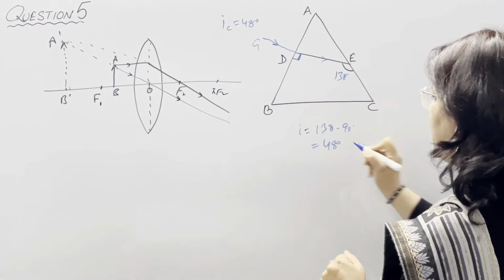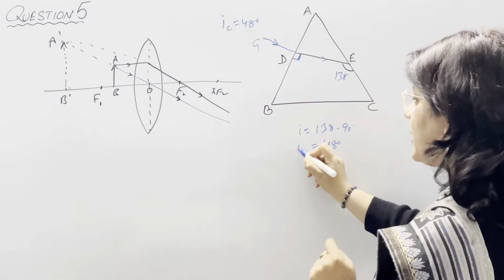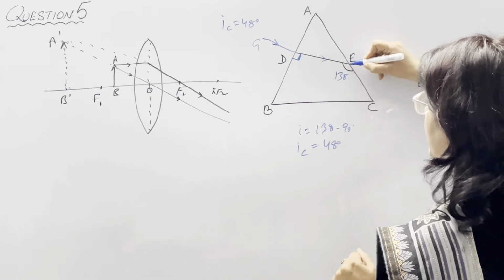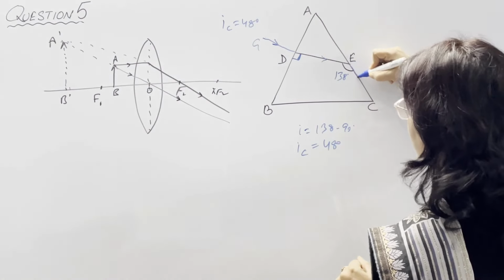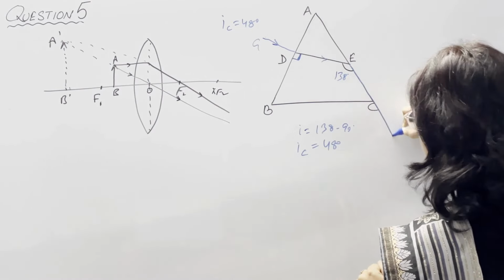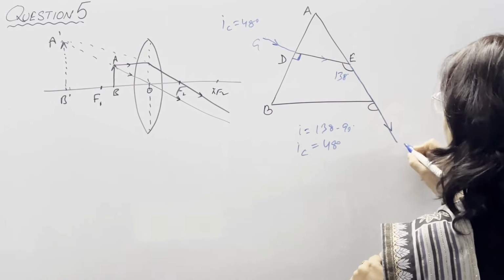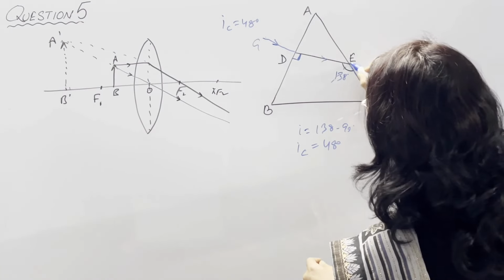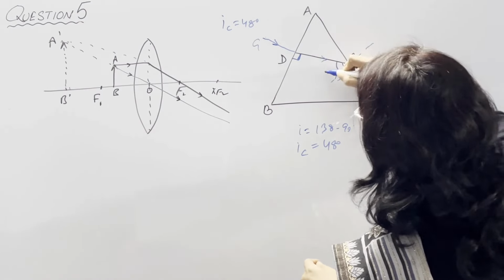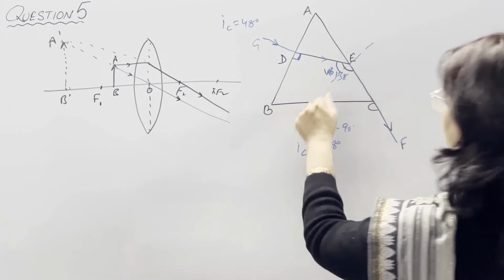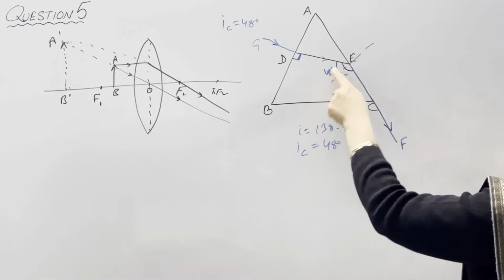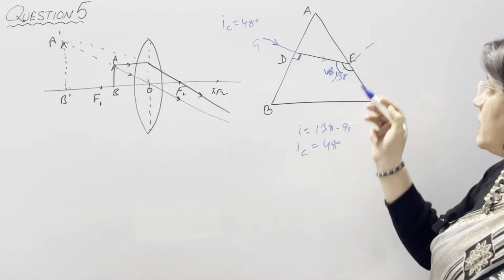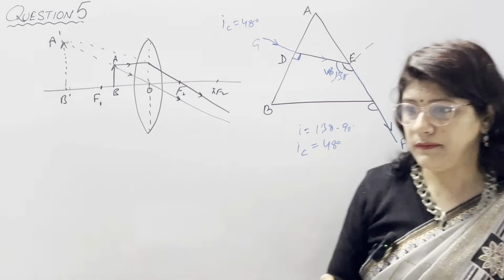It means 48 degree, which is equal to our critical angle. So we know that when angle of incidence is equal to critical angle, then the ray passes along the surface. So this ray will come out like EF, making an angle of 48 degree with the normal. Angle of incidence is 48 degree. So this is the path of the ray along EF.